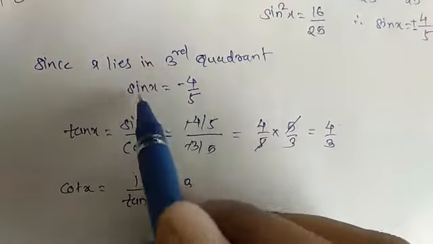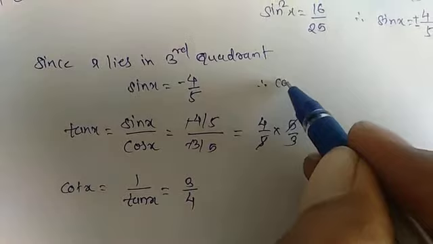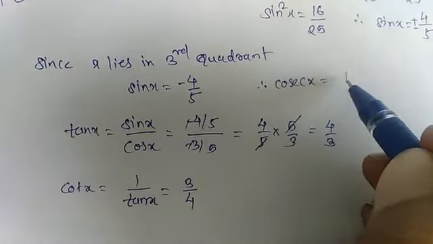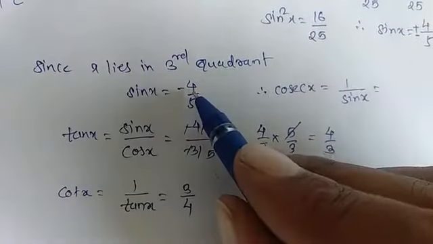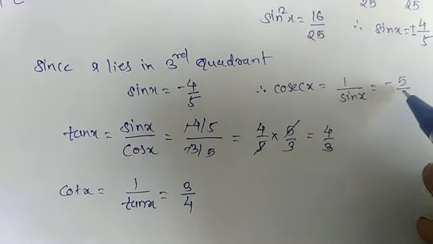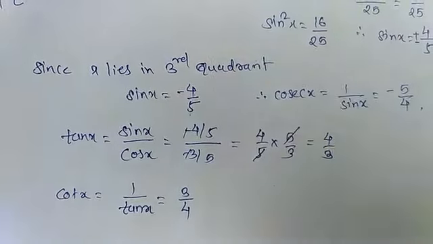And from sin x you can find cosec x. Cosec x is equal to 1 upon sin x, which will be the reciprocal, minus 5 upon 4. Sin remains negative.